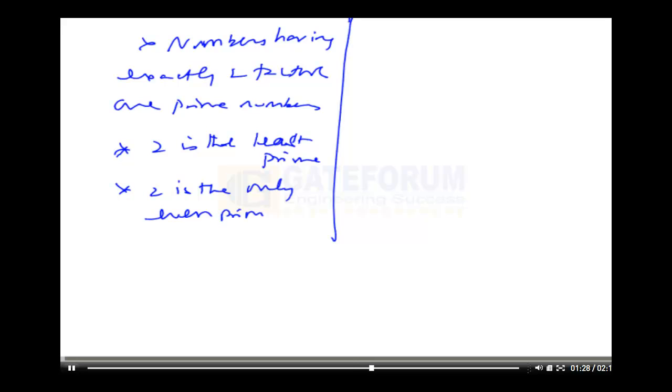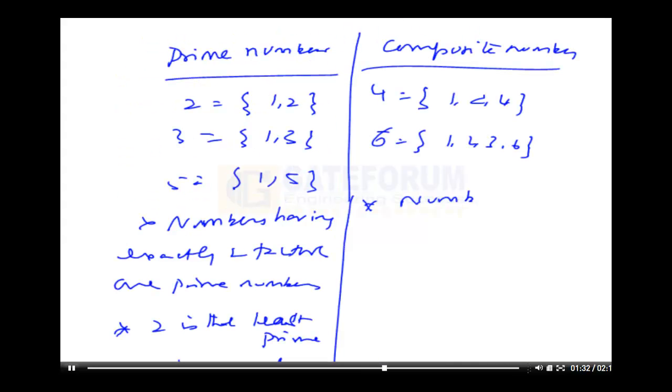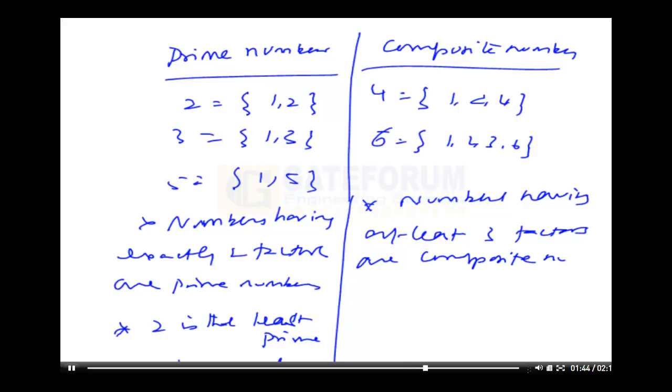How will you define composite numbers? Numbers having at least 3 factors are composite numbers. Instead of saying more than 2 factors, at least 3 factors guarantees something.